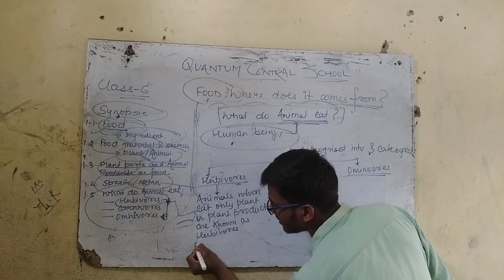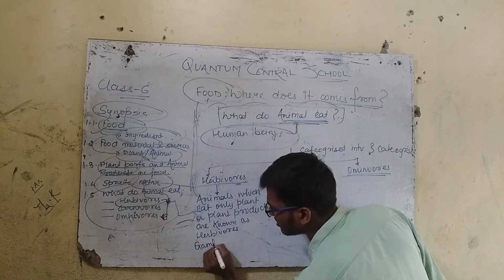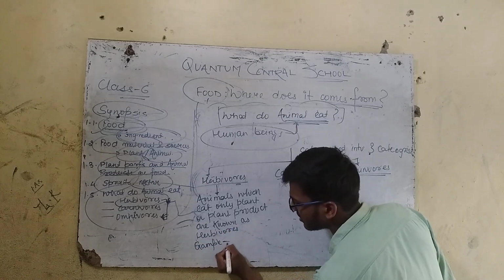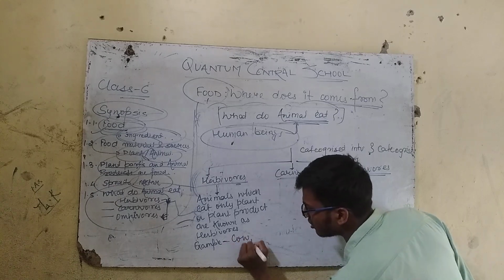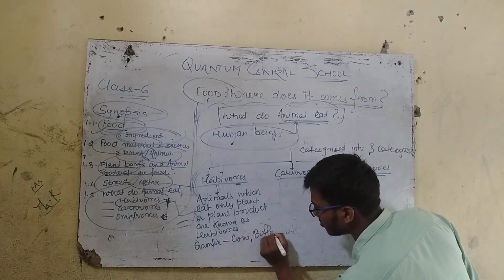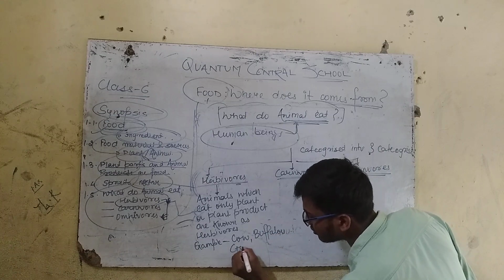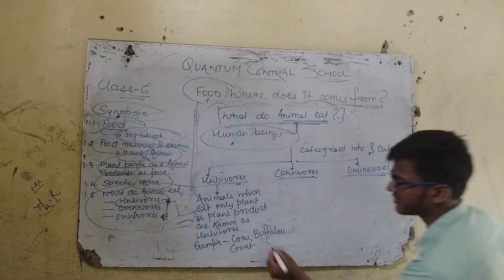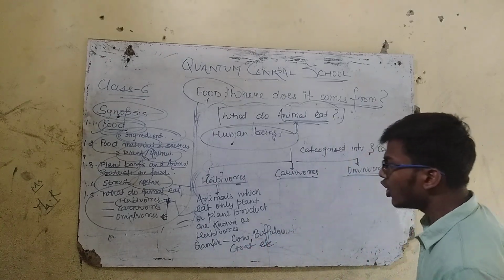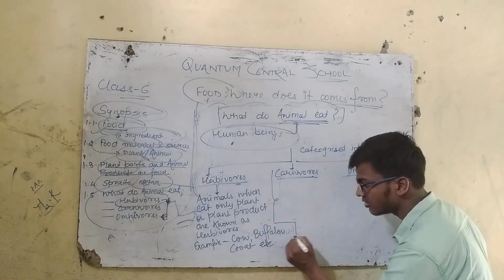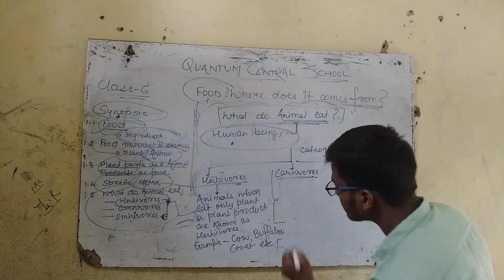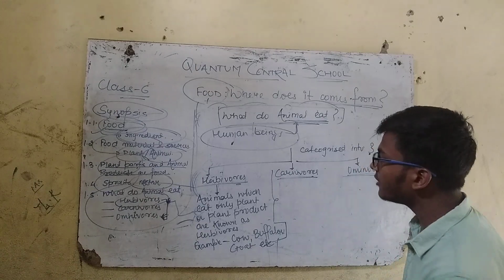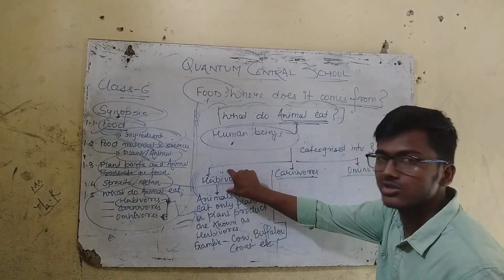So examples can be any cattle. So let me write specifically the cow, the buffaloes, the goat, and etc. Now, what are carnivorous animals? Carnivores are opposite to herbivores.